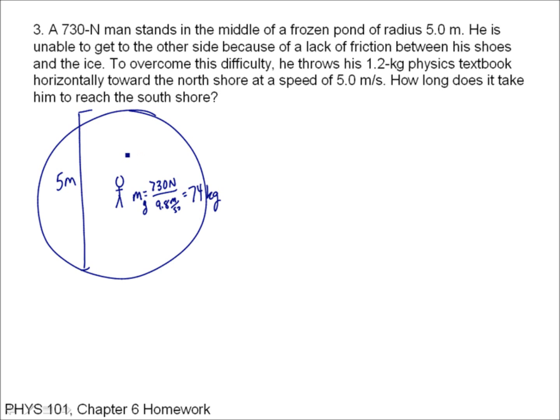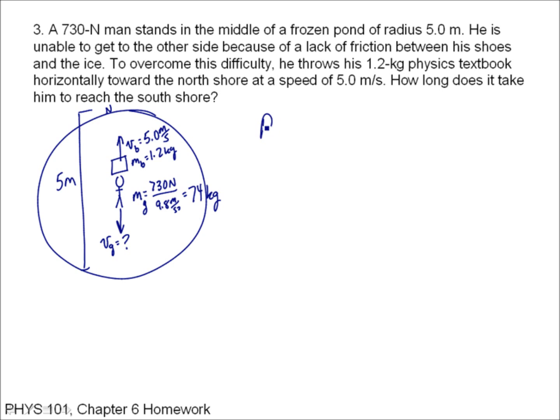Now he takes a book and he throws it towards the north shore at a speed equal to 5 meters per second. And that book has a mass of 1.2 kilograms. Now by throwing the book, he's going to cause himself to go backwards, and we want to figure out what speed he recoils at, his recoil velocity, if you will.